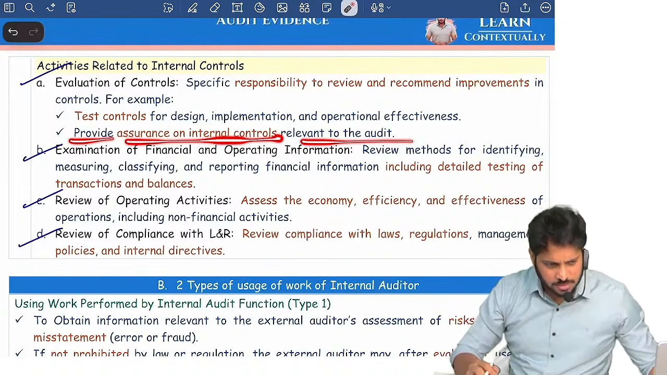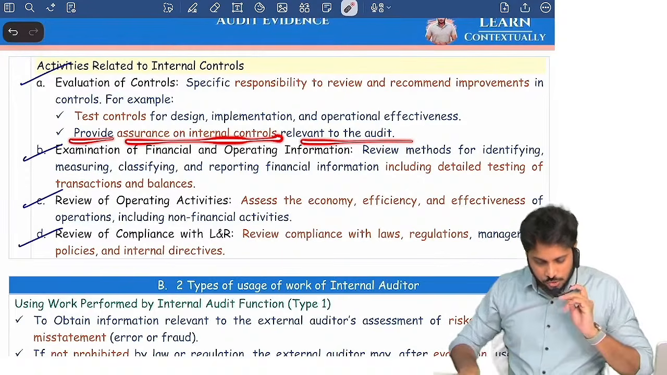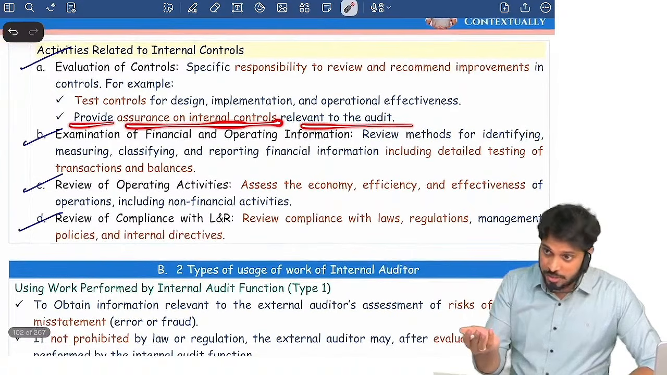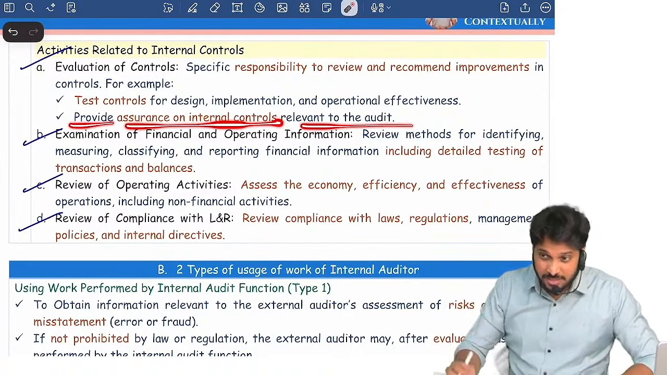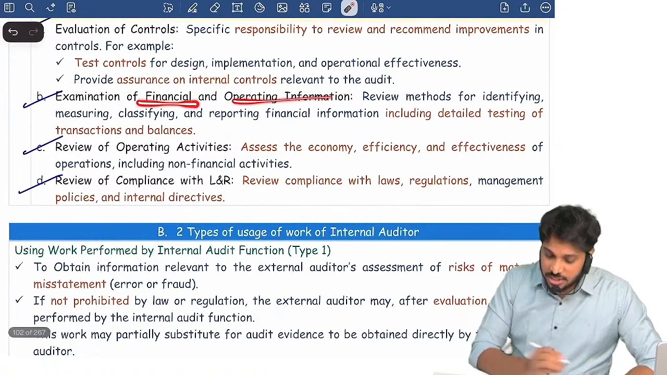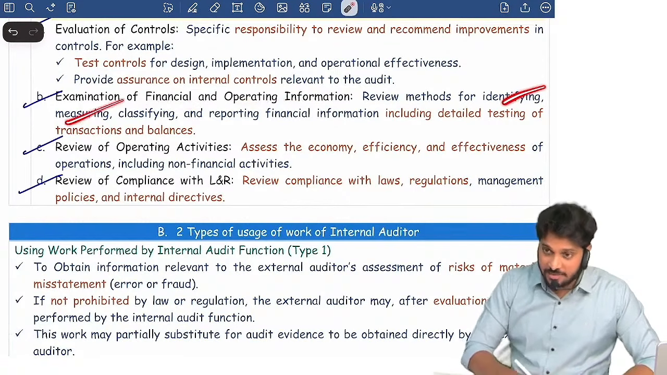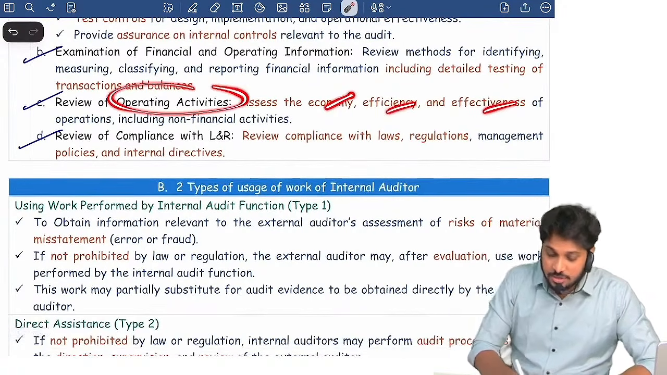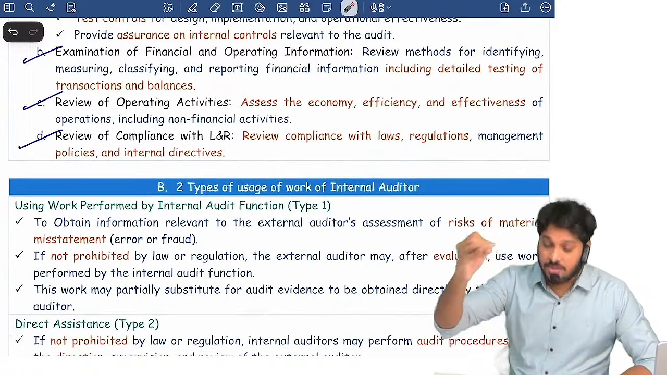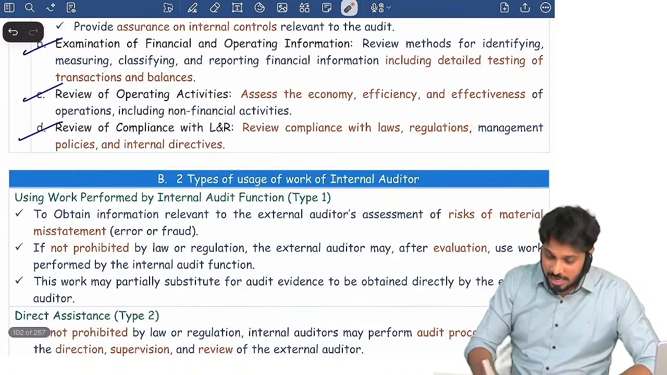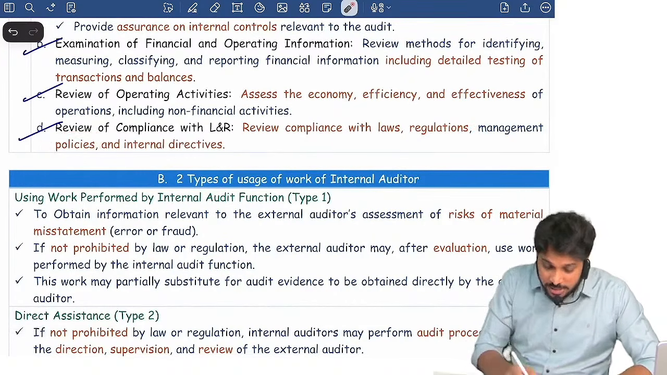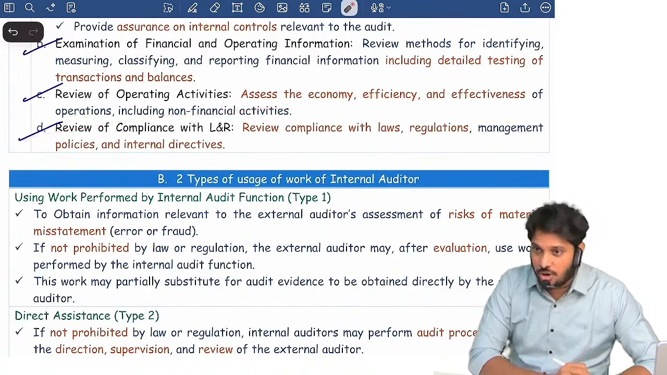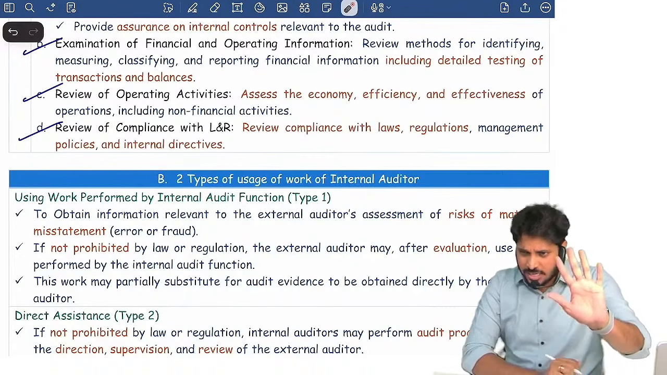Okay, just 1 minute. So look at it, they evaluate controls and recommend improvements. They provide assurance on the operating effectiveness of controls. They verify financial and operating information, how the entity is identifying, measuring, classifying, all that. And they review economy, efficiency, effectiveness of operating activities. They review compliance with laws and regulations and how management policies and internal directives are complied with by employees. This is also called a compliance audit. This is what internal auditors do.